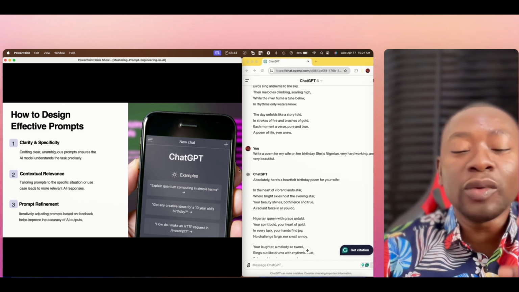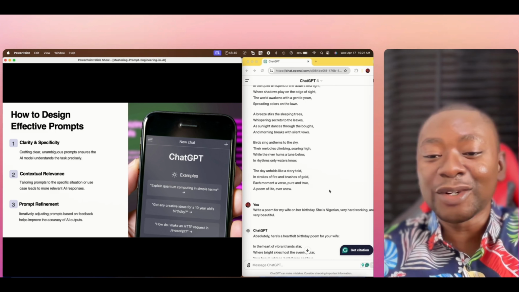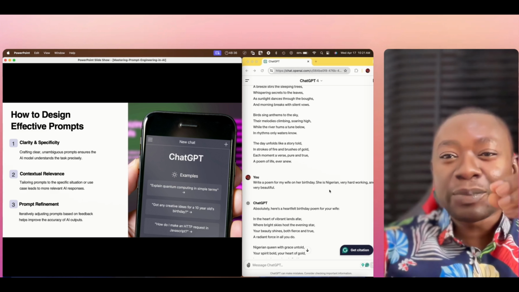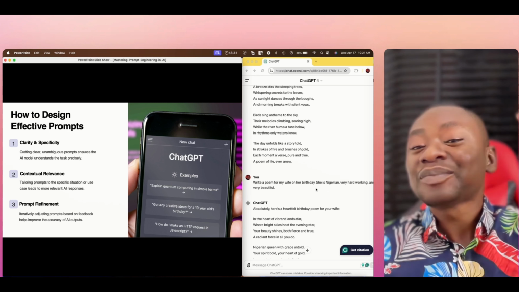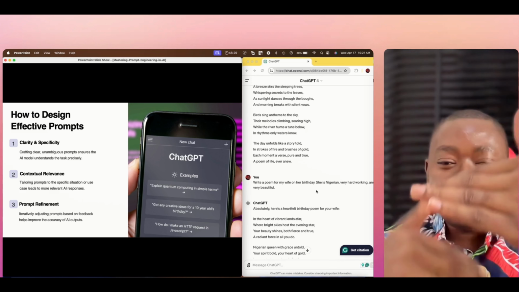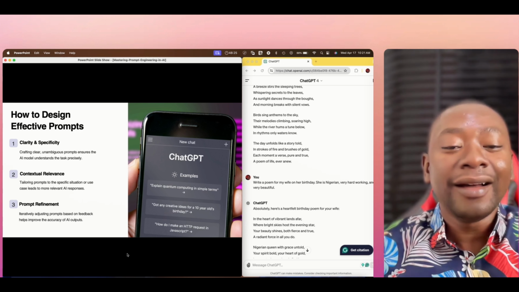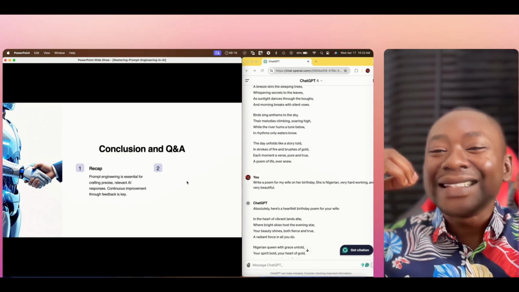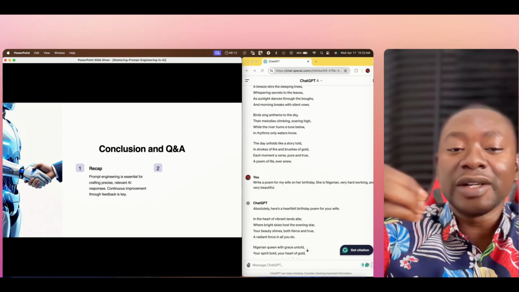And then the third is prompt refinement. It's not every time that you get what you need at once. So what happened here between the first write the poem and the second where I talked about my wife, that's prompt refinement, right? It's not every time that you're going to get the answer you're seeking for on your very first try. You need to refine, provide more context so that you can get the exact answer that you need. I want you to remember that prompt engineering is essential for crafting precise, relevant AI responses, right? Continuous improvement through feedback is key.